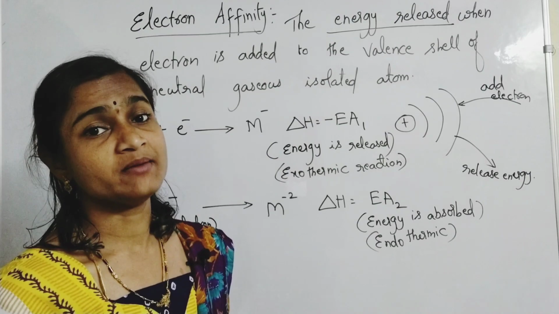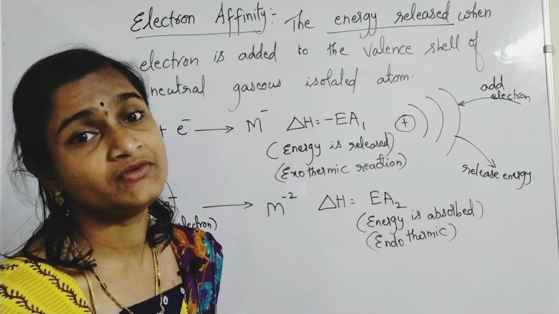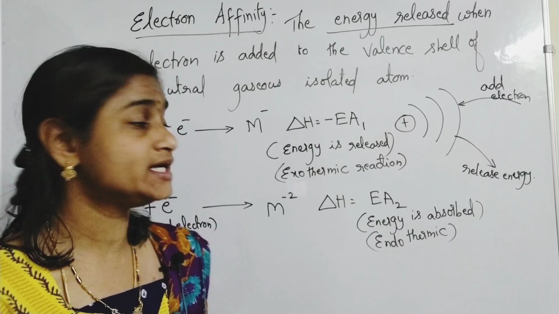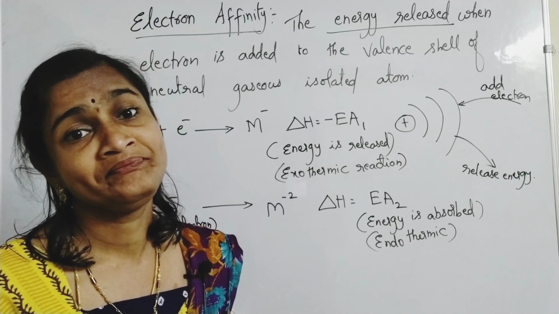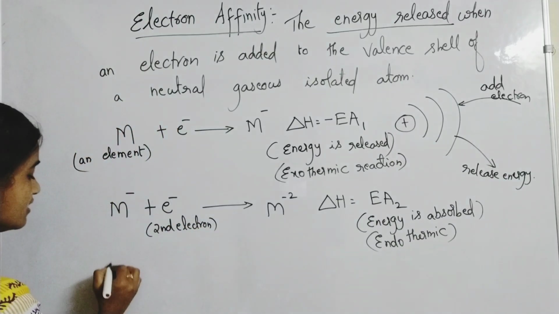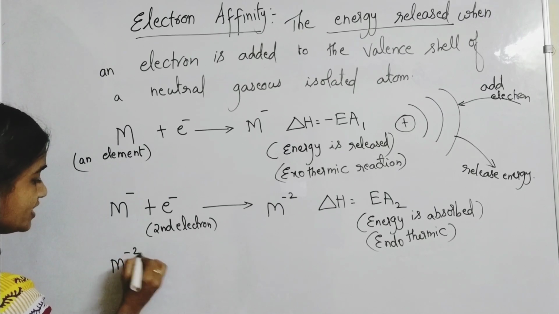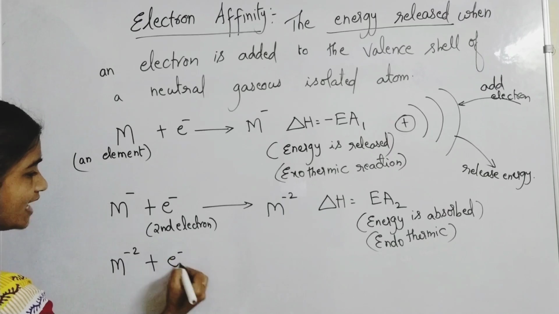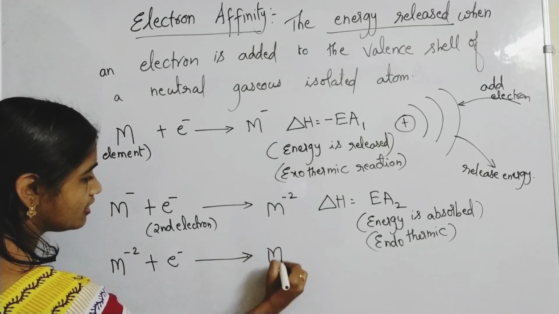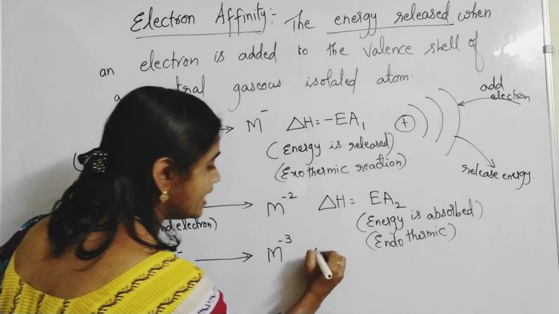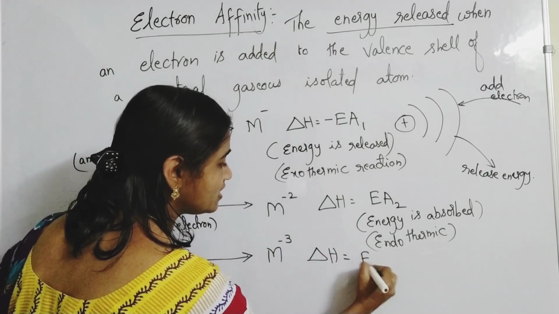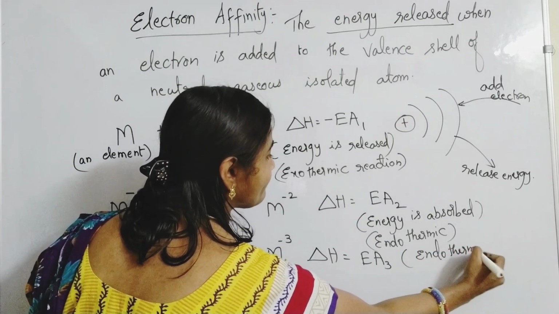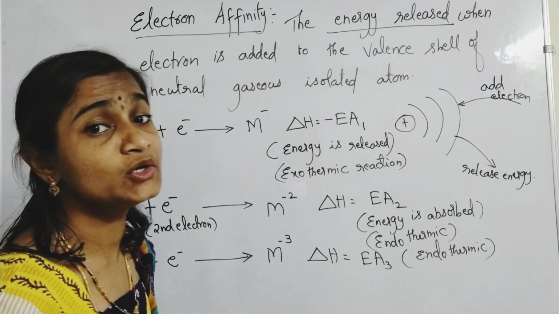EA1 is only exothermic. EA2 and EA3, even if a third electron is added, it is an endothermic reaction only. Same for EA3: one more electron you are adding to this M minus 2 ion, the third electron. Then it becomes M minus 3, and the delta H you call EA3, and this is also an endothermic reaction.